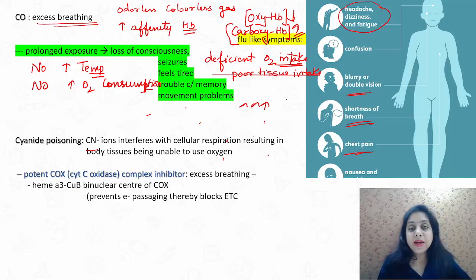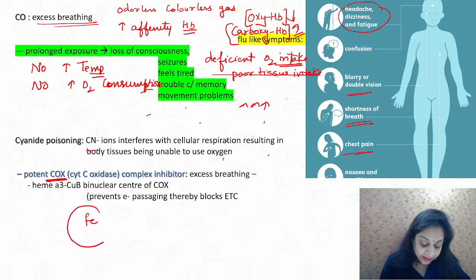What cyanide does is, you have this COX enzyme, cytochrome oxidase enzyme, in your body, and it has a ferrous center.